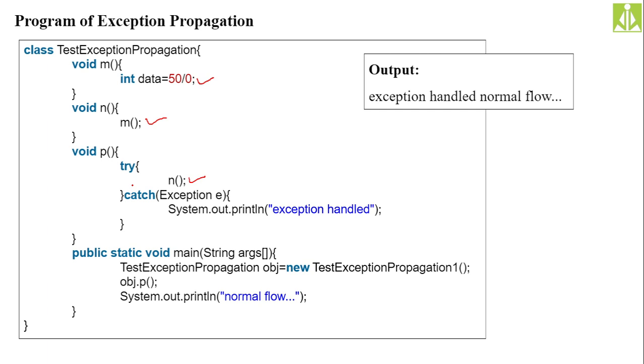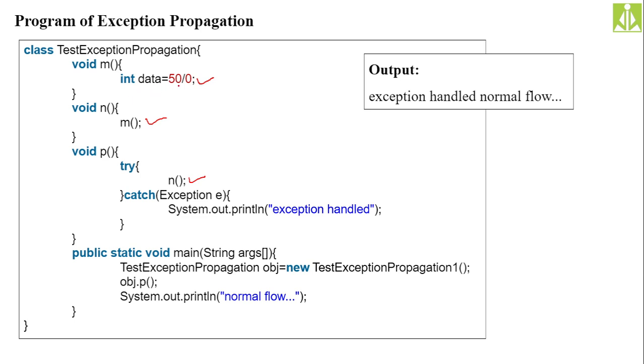Hopefully you understood. So what will happen when you call the P method? This will propagate. Inside P, the N method is invoked. Inside N, the M method is invoked, and inside M you have the exception.